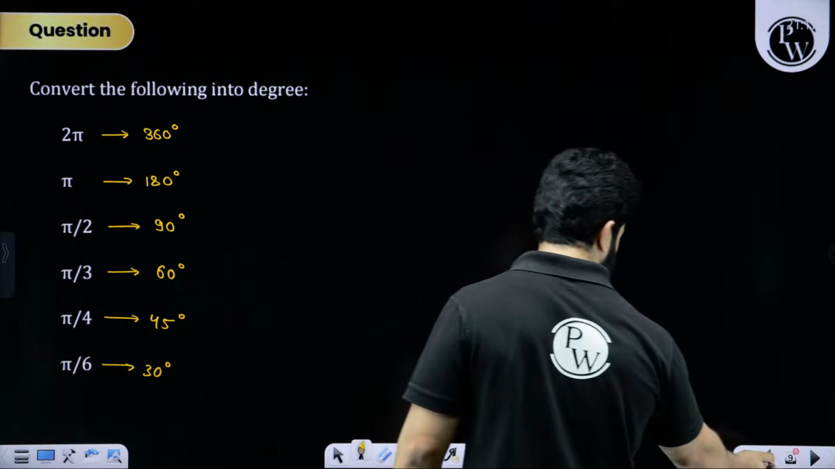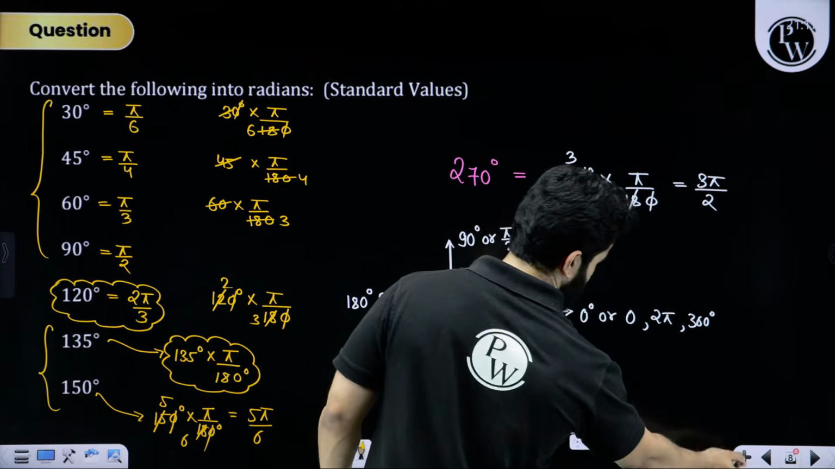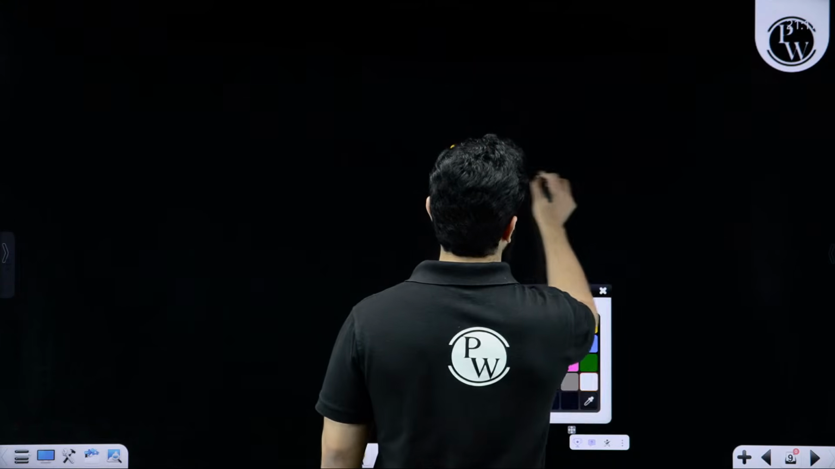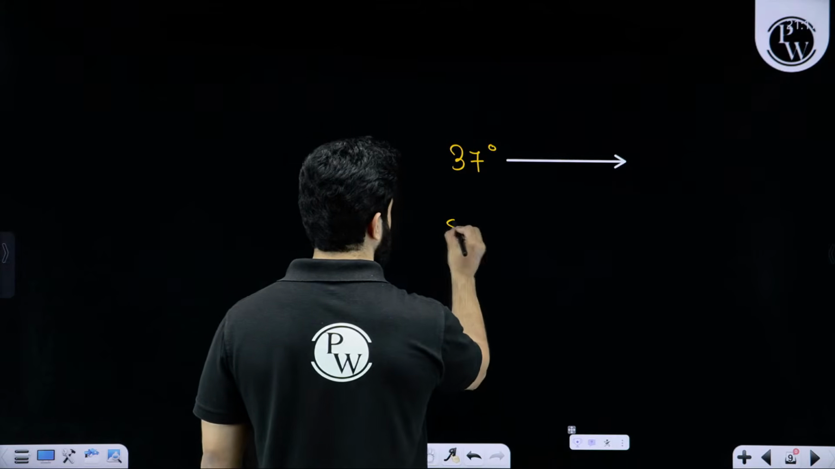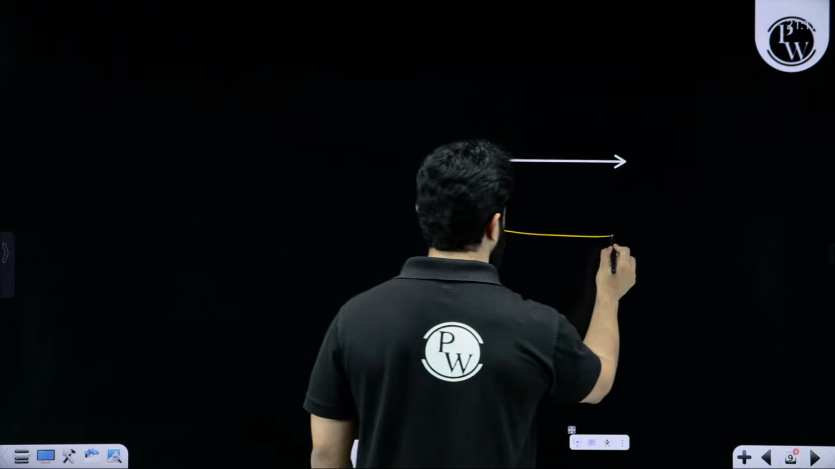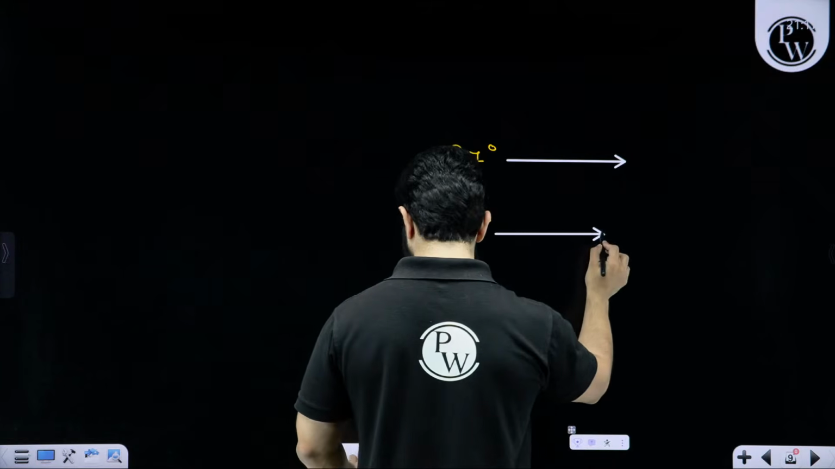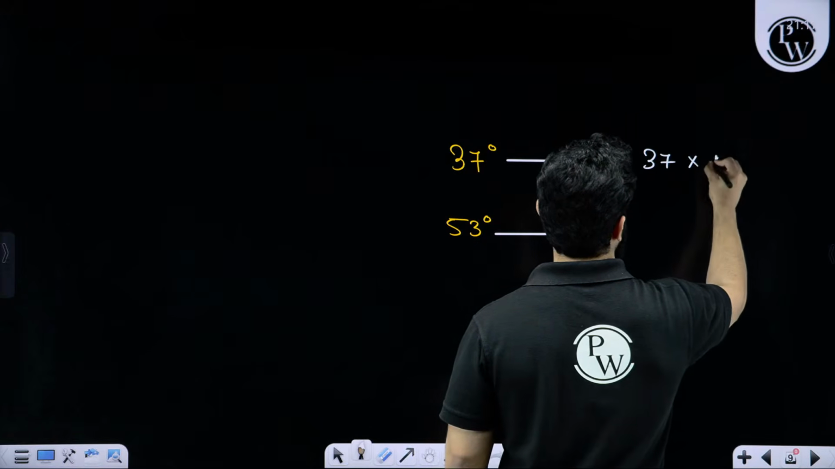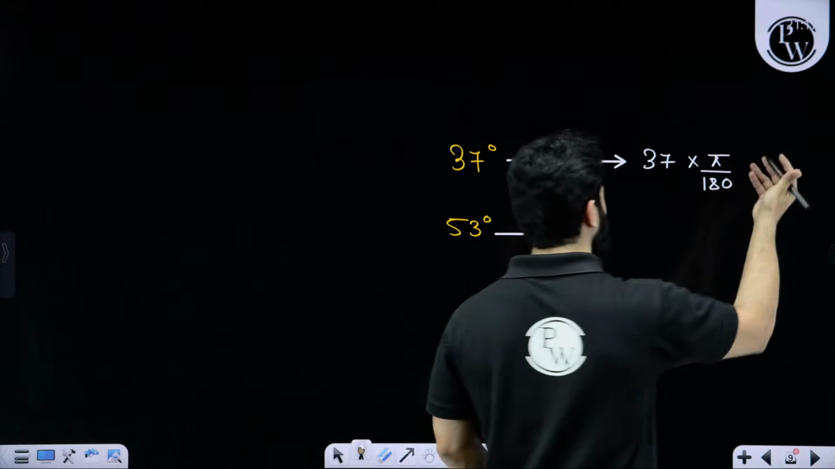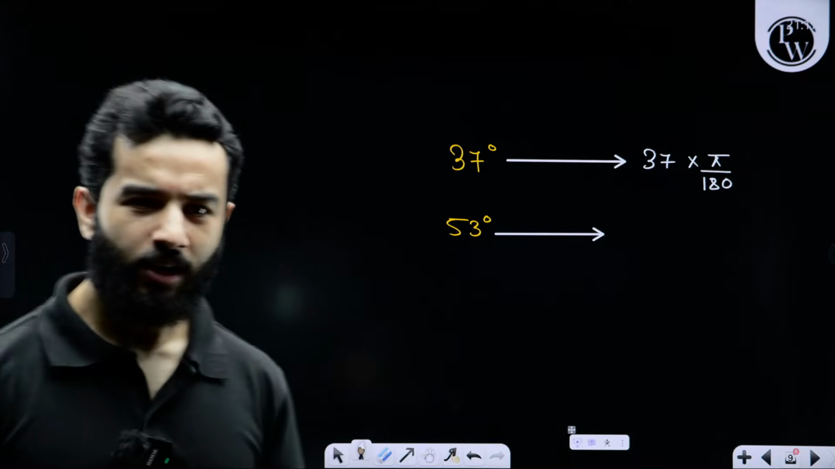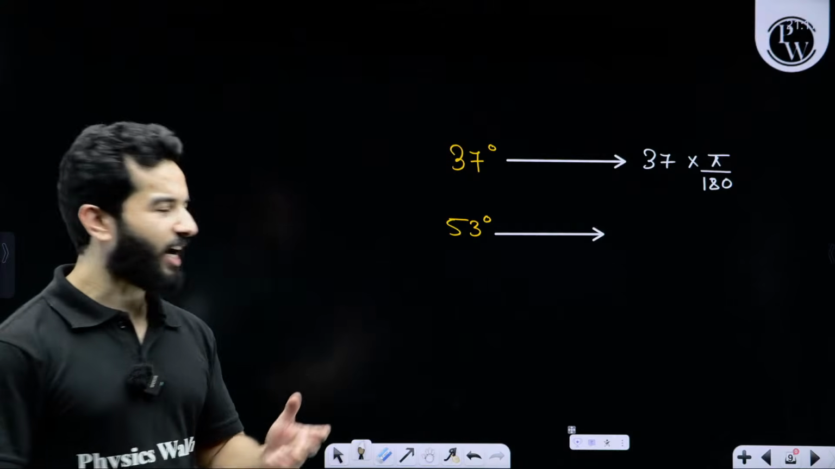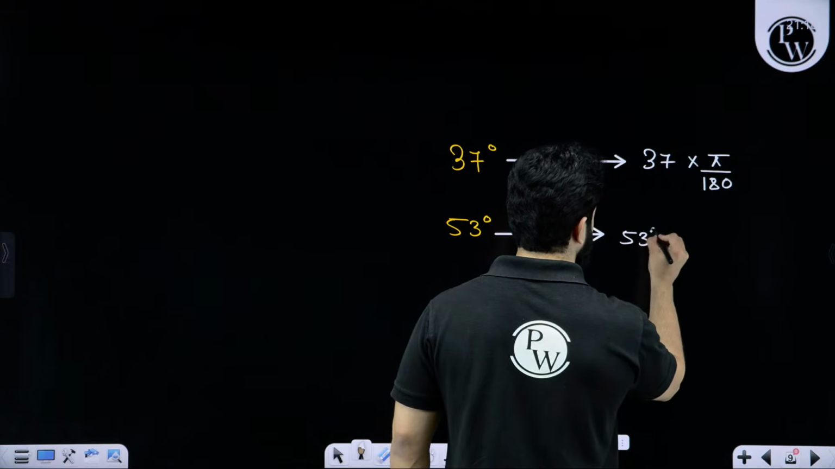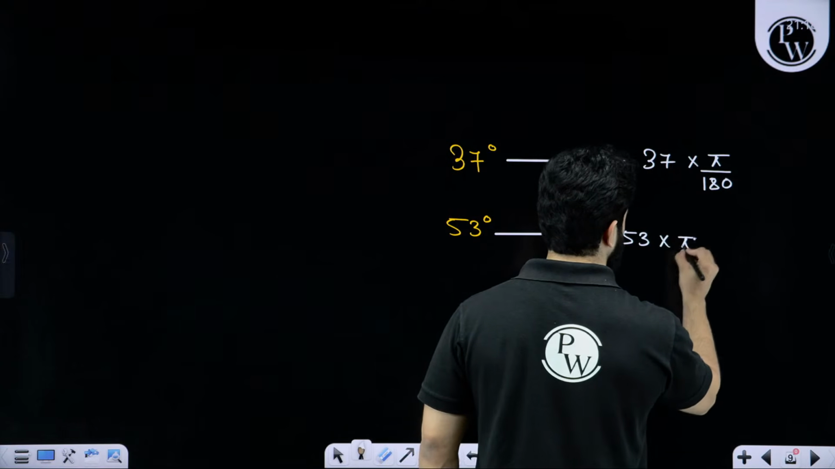Now, let's suppose someone tells you to write down 37 degree in radian. So let's suppose someone tells you to write down 53 degree in radian. No worries, my dear friends. We are going to simply say one thing. Let's write 37 degree multiplied by pi by 180 degree. This is our answer. No issues, right? I mean, 37 can't be simplified using 180, so there is no problem. This is going to become 53 multiplied by pi by 180 degree.